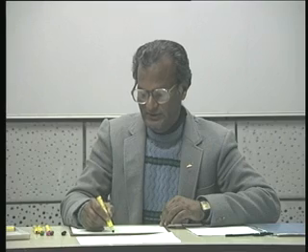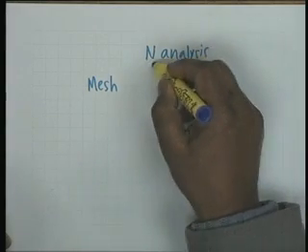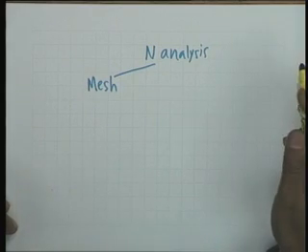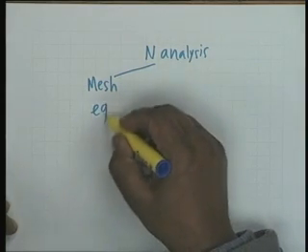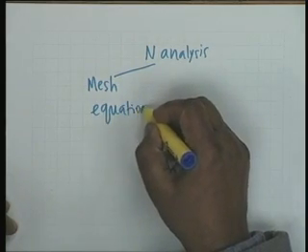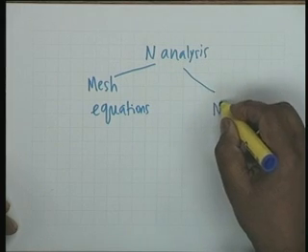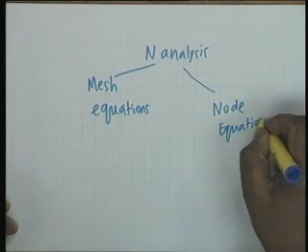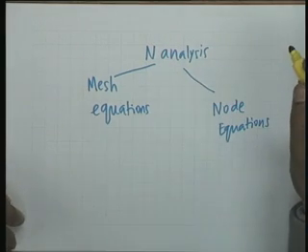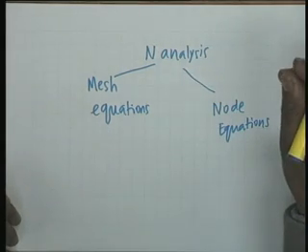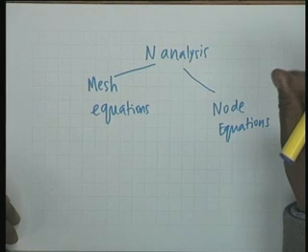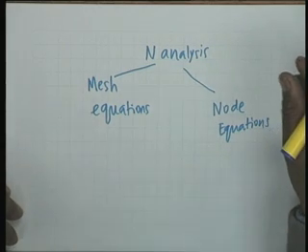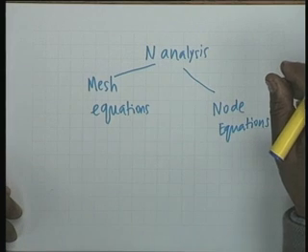Network analysis can be based on identification of meshes and writing mesh equations, or you can write node equations. You have written mesh and node equations in the previous course also. Here we shall be a little more general, that is we shall include initial conditions and see how things differ.